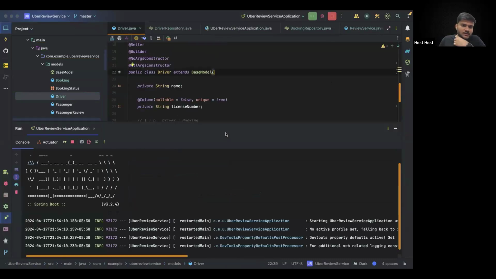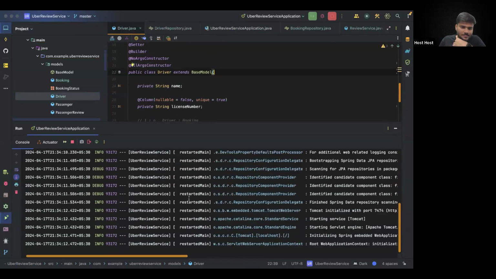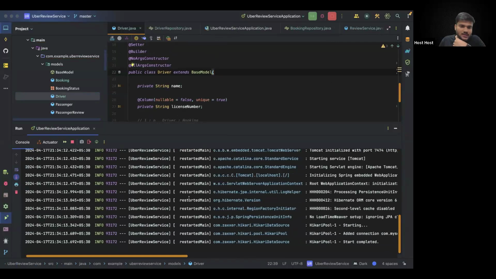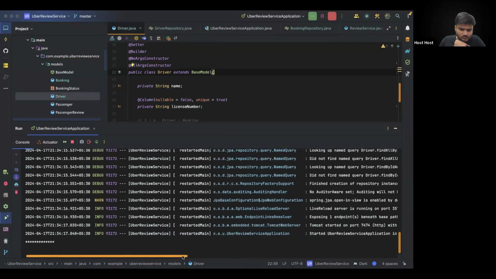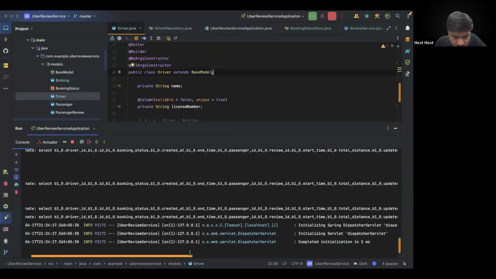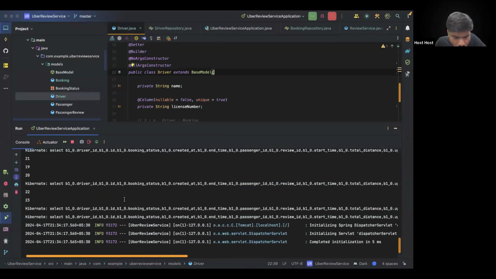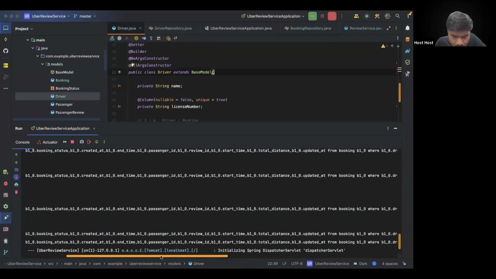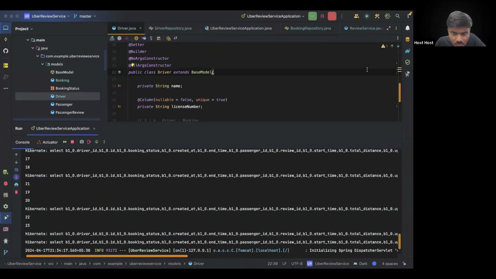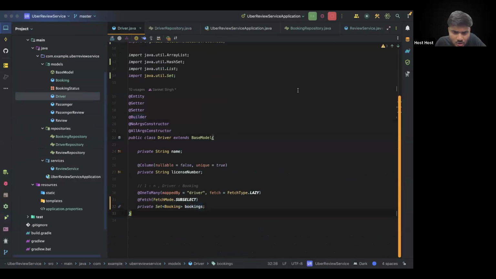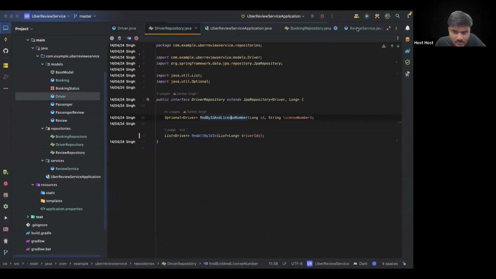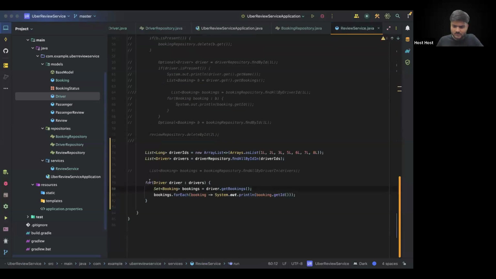Because subselect only works with one lazy fetching, right? We are still making a join. Let's see why it's now making a join. Oh, start time distance from booking this. Okay, that's not making a join now. Let's see. We have a subselect set. Review service. Let's make it a final maybe.